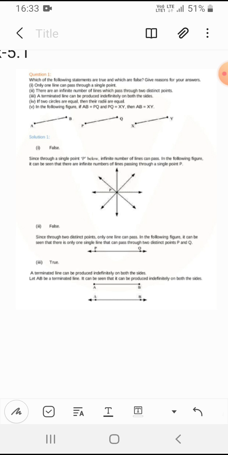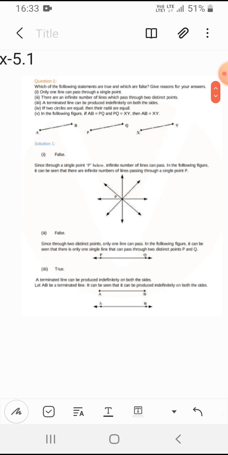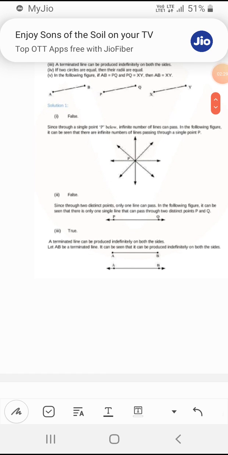A terminated line can be produced indefinitely on both sides. Yes, it is true, because a terminated line can be extended indefinitely on both sides. You can pass through from the point where both the points are given. So it is true, we can extend the terminated line indefinitely.